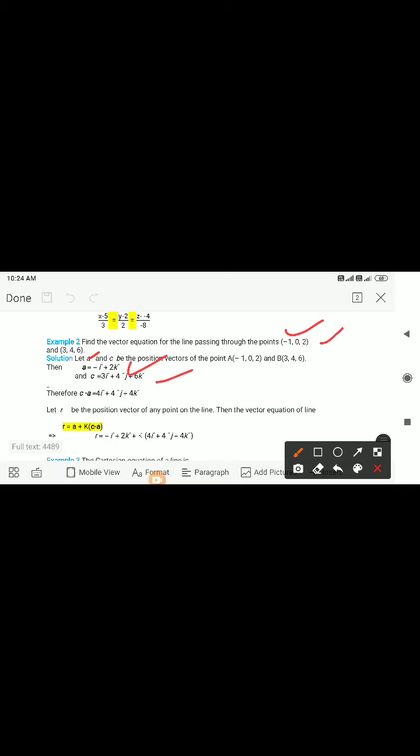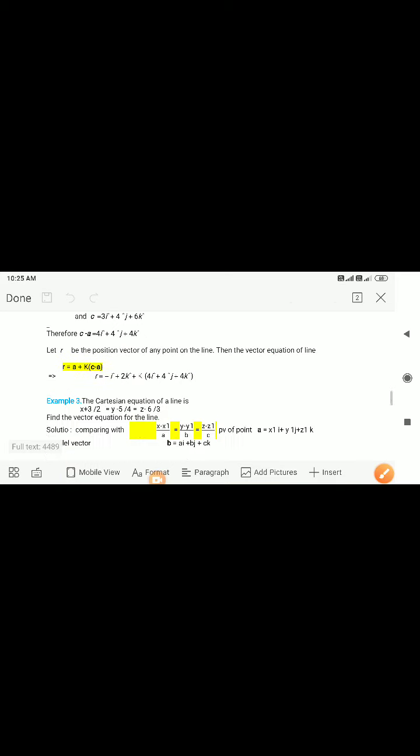And similarly vector c, the position vector of another point, is 3i plus 4j plus 6k. So you have to find c minus a, because we know that the equation of the line is r = a + lambda(c minus a). So put the values, we get r = minus i plus 2k plus lambda times the c minus a vector. This is the vector equation of the line passing through 2 points.